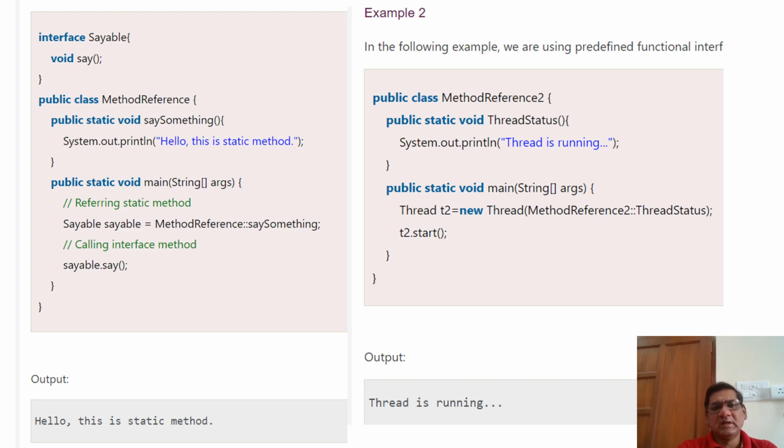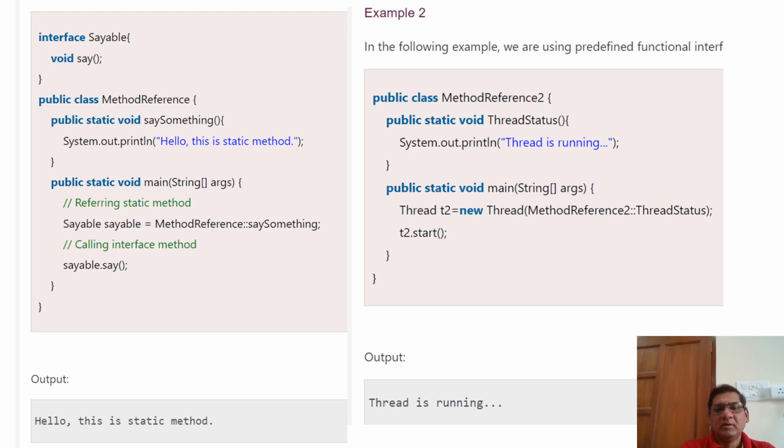On the screen, we can see the implementation of method reference. On the left side, we can see Sayable is the interface. It has an abstract operation say. Here I am creating one class, MethodReference. We have the main method here. At the same time, I have created one static method in that class. With the help of method reference, I'm referring the static method to the interface Sayable.